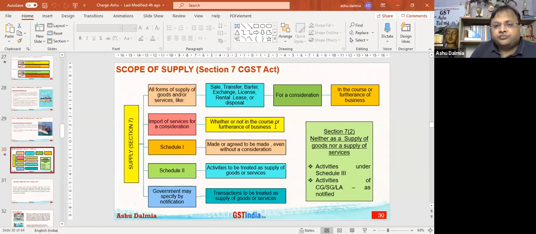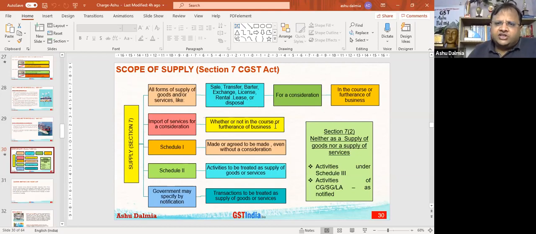GST Act defines what is supply. Though the definition itself is not clear, it gives a few parameters. Supply means all forms of supply of goods and services. The definition says supply includes supply in the form of sale, barter, exchange, rental, lease, disposal.